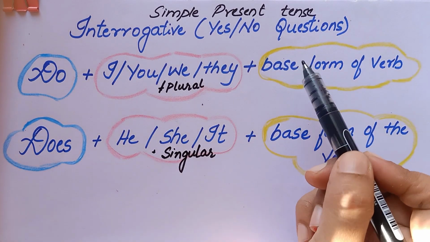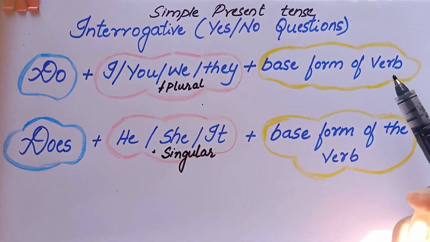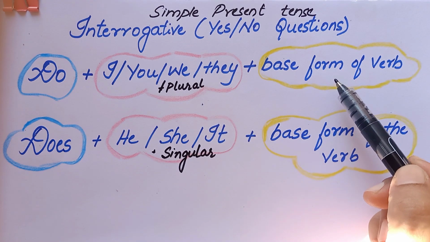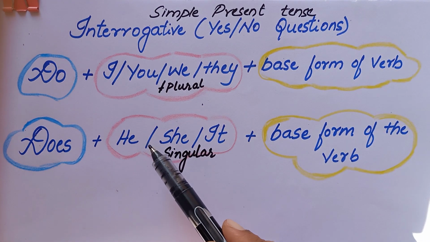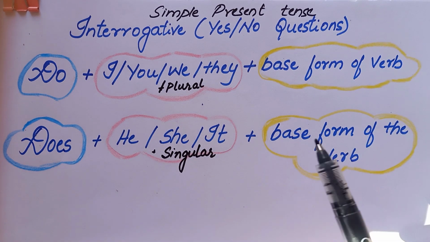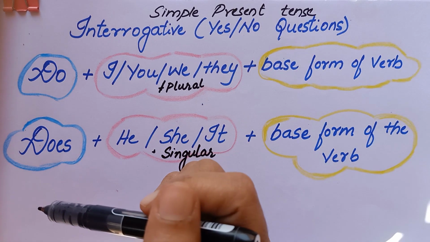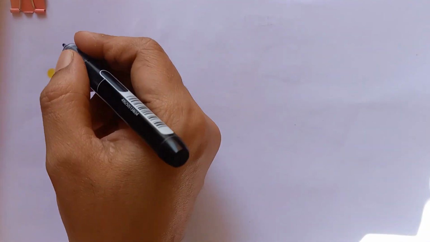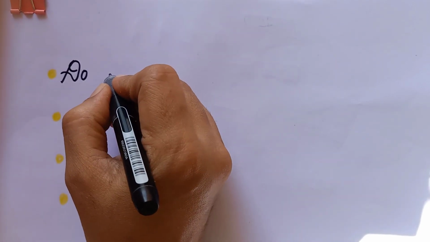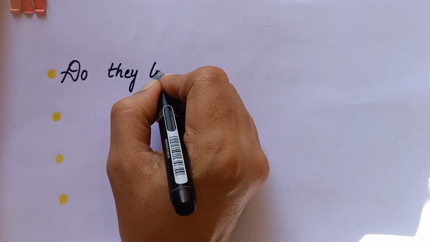For example, if I say write, okay, base form of the verb. Do I write? Do you write? Do we write? Do they write? Okay, do Tom and Jerry write? Now here, does he write? Does she write? Does it write? Does Tom write? Okay, in all the cases, we are going to use base form of the verb itself. Remember, in case of simple present tense, only in case of the positive sentences, we are using the S form of the verb and base form of the verb. Whereas in all the three cases, we are using base form of the verb itself.